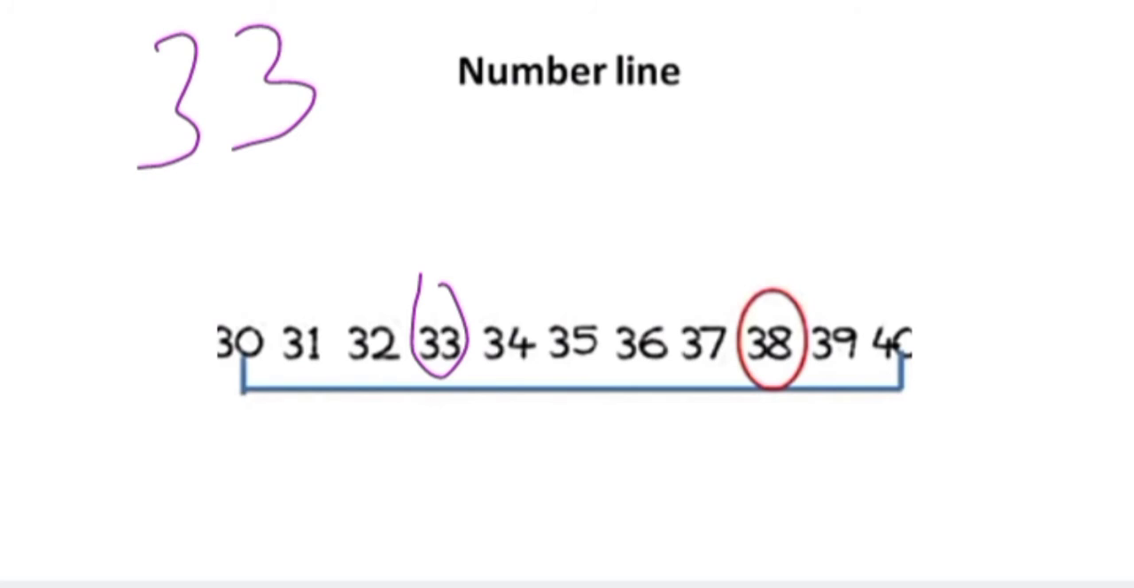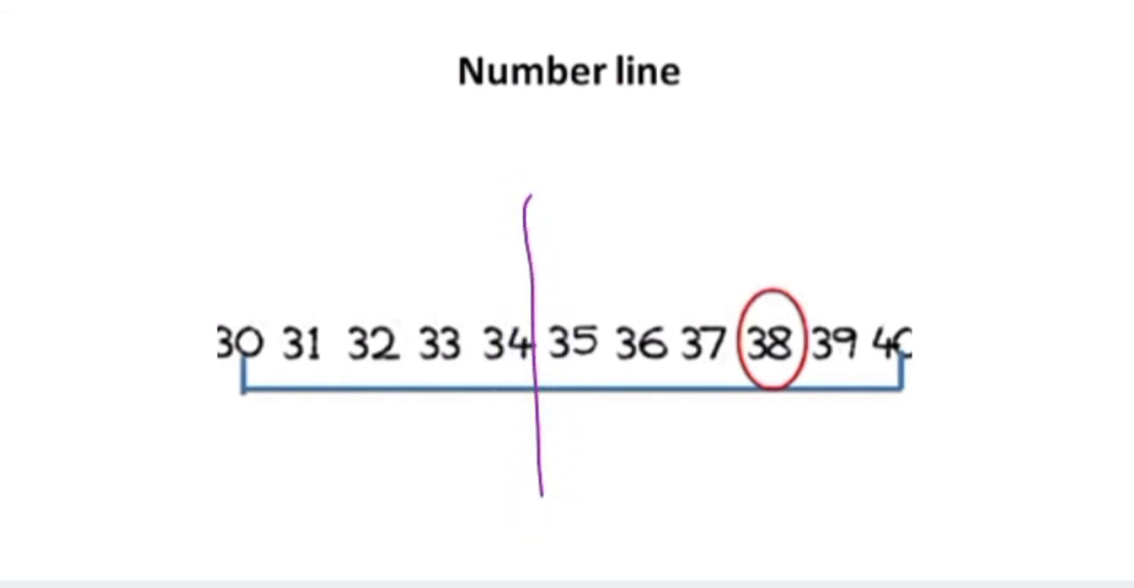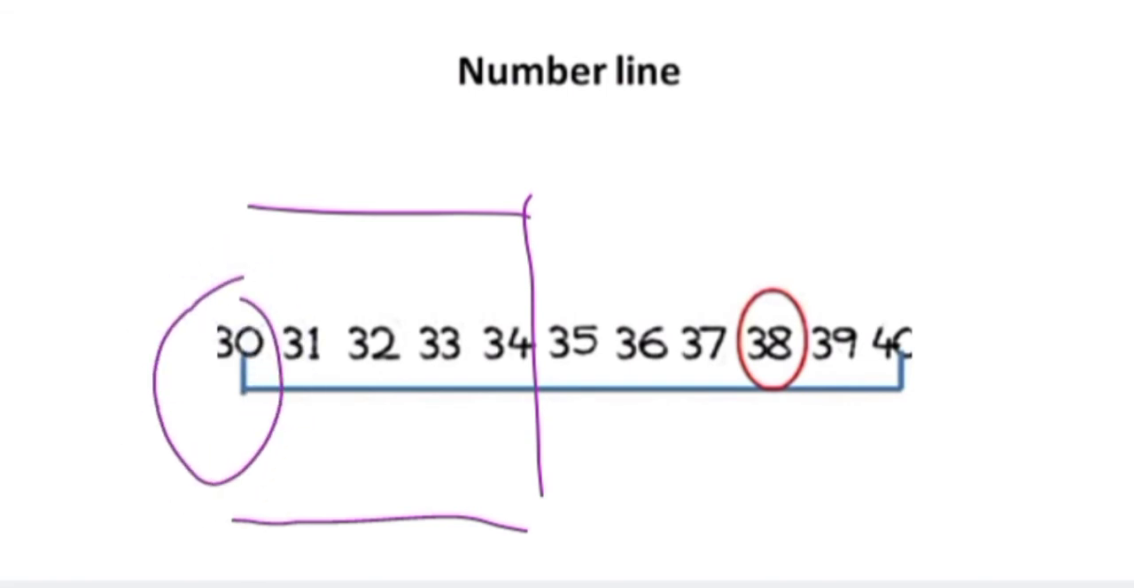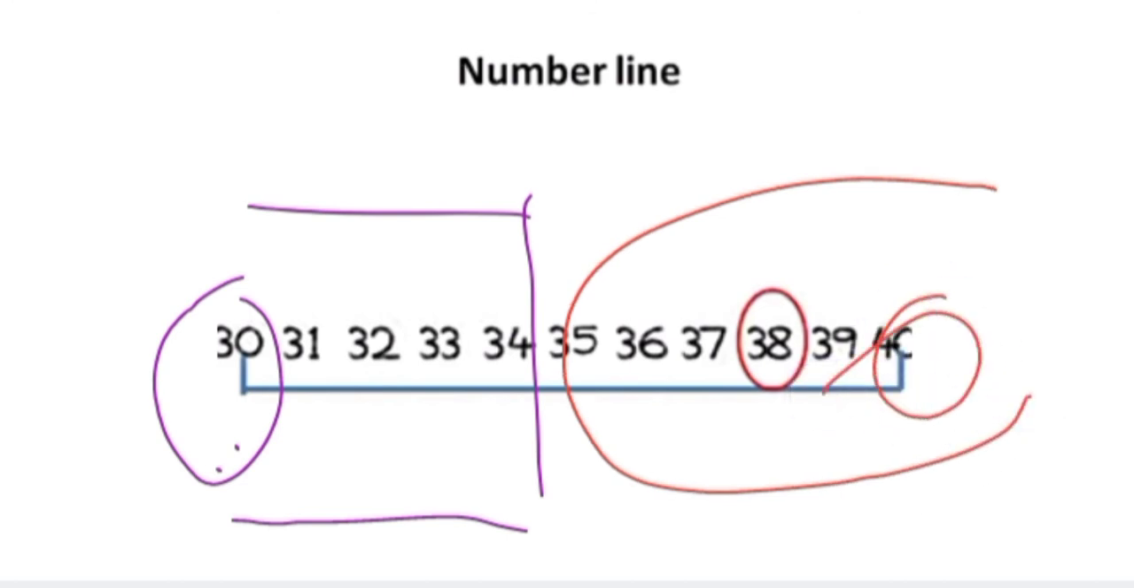Okay. So how to round off it? Listen carefully. Now here we can draw one line between 34 and 35. If the numbers are up to 4, we can come down and round off this number. If we have 35 or above 35, we can come up and round off with 40.